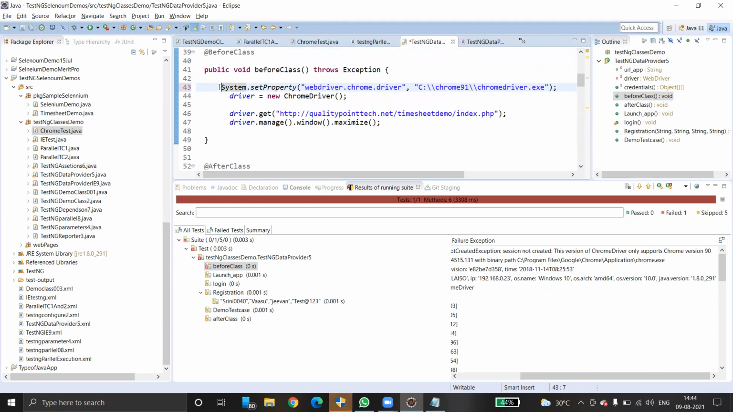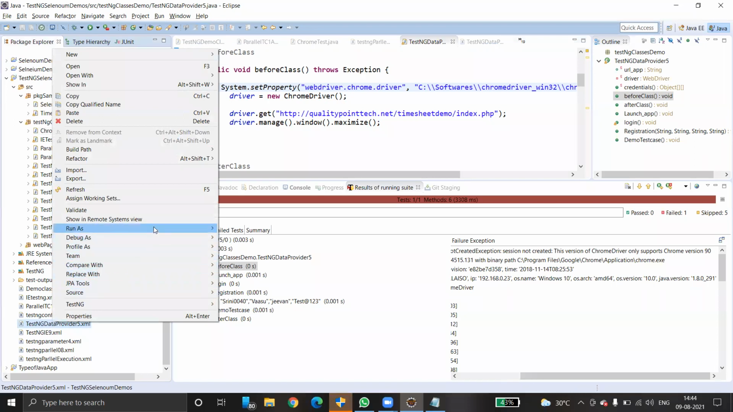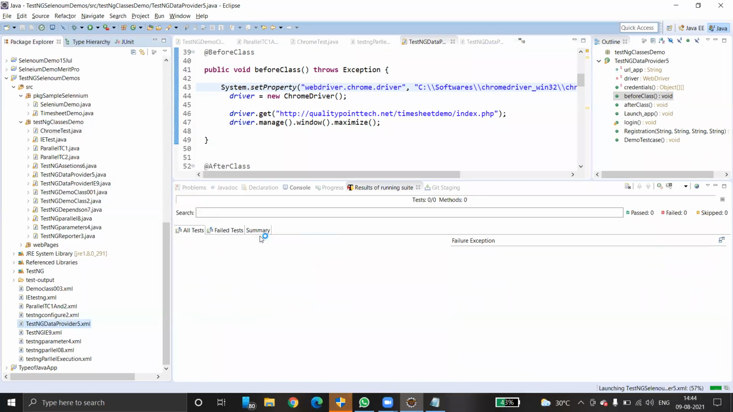Why are we replacing? Because at the time of creating the script, 91 was there. But now maybe Chrome driver was upgraded. So I'm just giving the updated Chrome driver executable file path. Control S. Now just go to again data provider, file.xml, run as TestNG suite. Now it should definitely work.